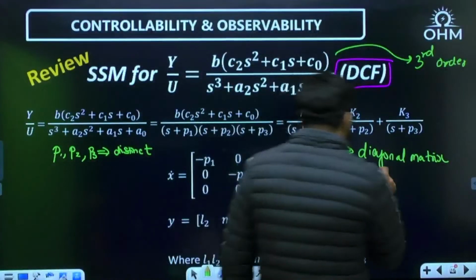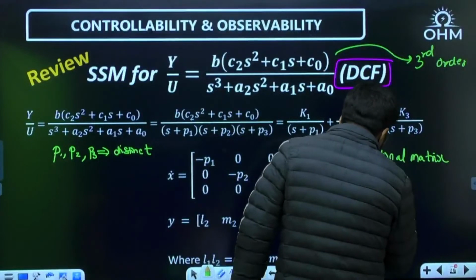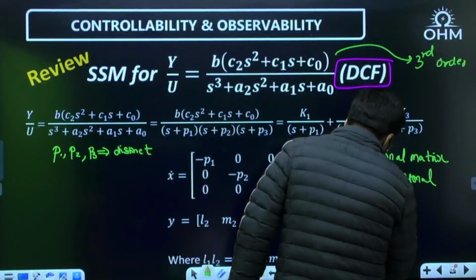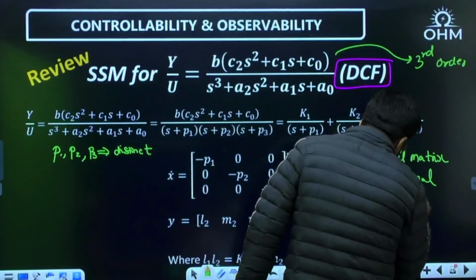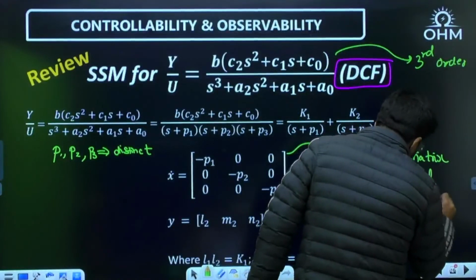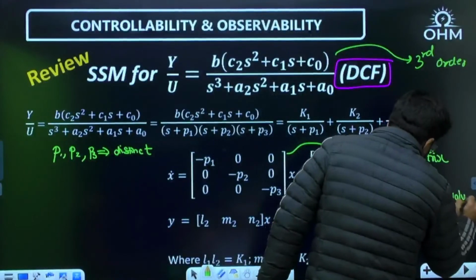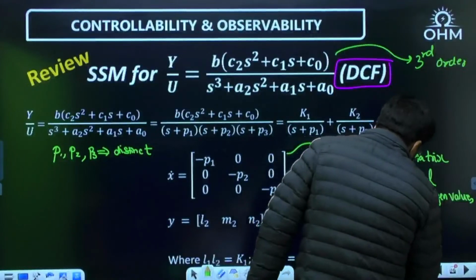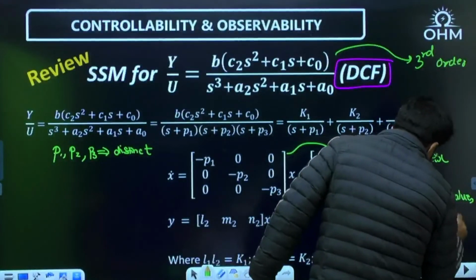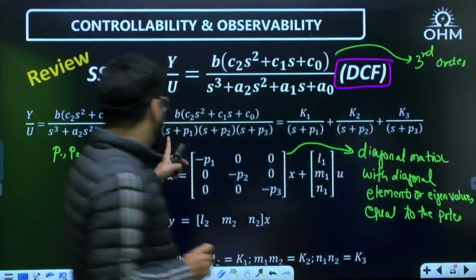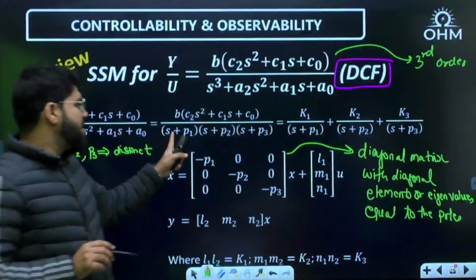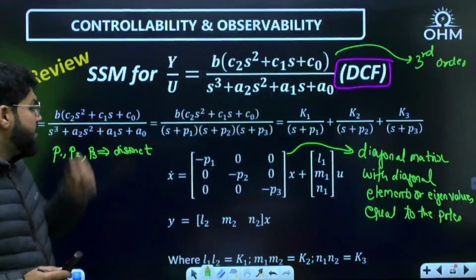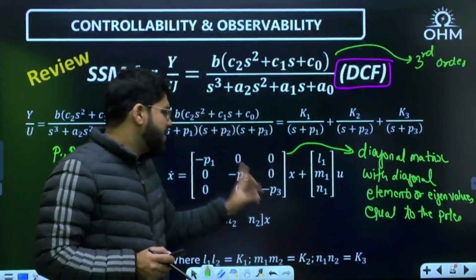Right? A diagonal matrix with diagonal entries, or eigenvalues, equal to the poles. What are the poles here? If you calculate the poles, s equal to minus p1, minus p2, minus p3. Okay, so these are the diagonal entries, the rest are 0.